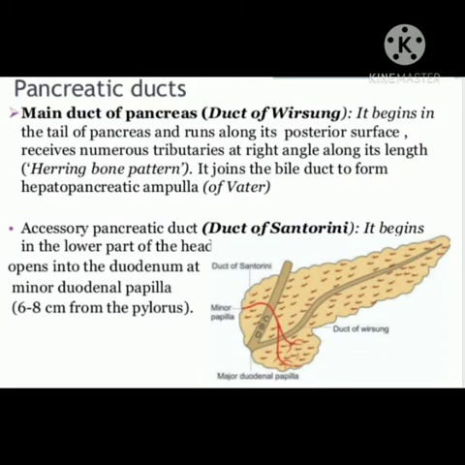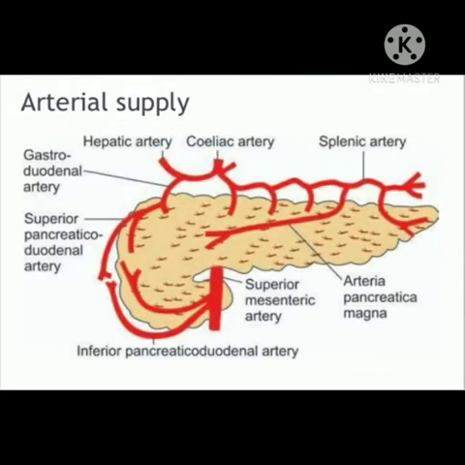Pancreatic ducts. Main duct of pancreas: it begins in the tail of pancreas and runs along its posterior surface. It receives numerous tributaries at right angle along its length. It joins the bile duct to form the hepatopancreatic ampulla. Accessory pancreatic duct: it begins in the lower part of the head and opens into the duodenum at the minor duodenal papilla. This diagram shows the arterial supply to the pancreas.